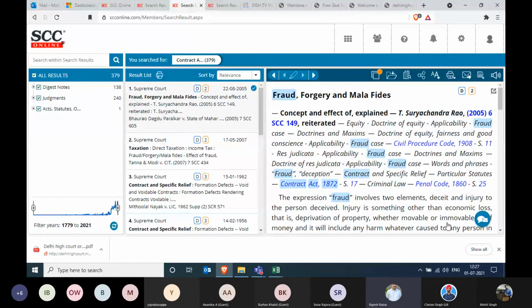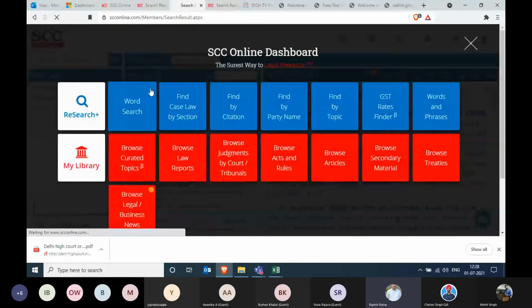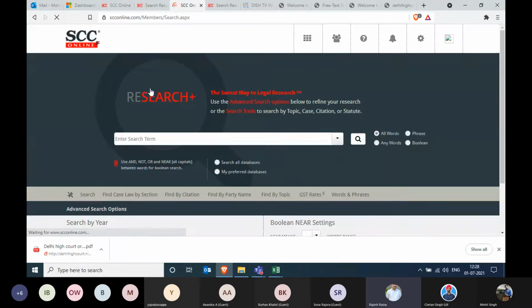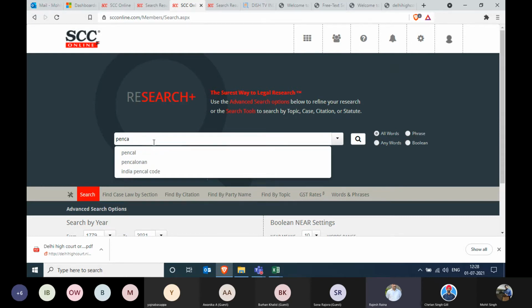But what if we have more than one act and section to search upon? This find act by section has only one selection that can be done at a time. So therefore we'll use the word search in this case. Clicking on the dashboard again, going back to the word search, we can type multiple acts over here. Let's take the example of Penal Code section 420 and Negotiable Instruments Act section 138. So both of these can be typed.